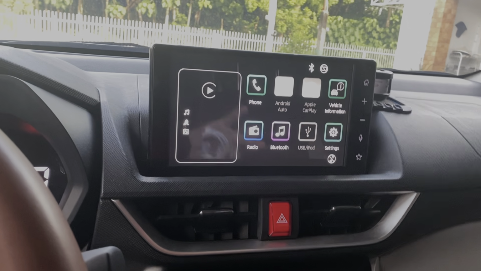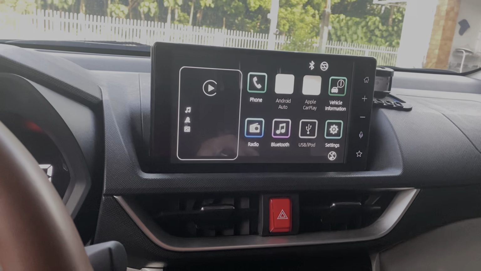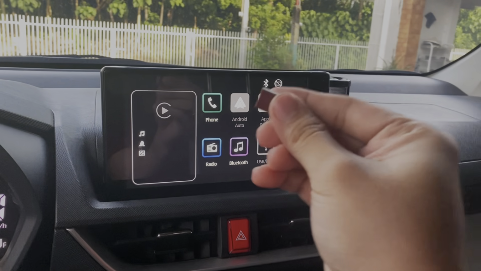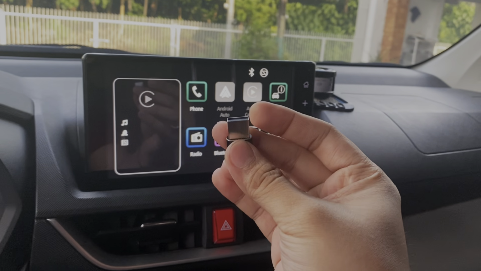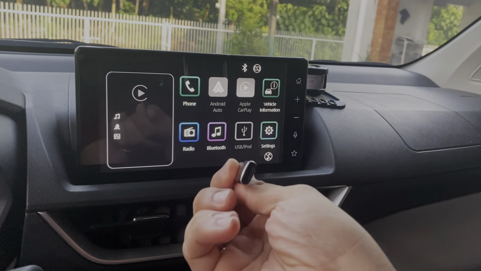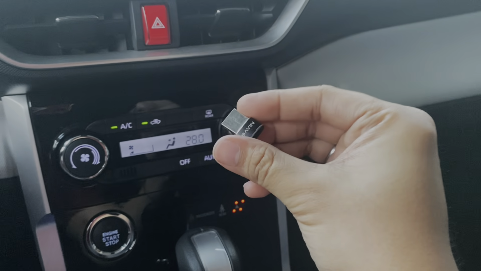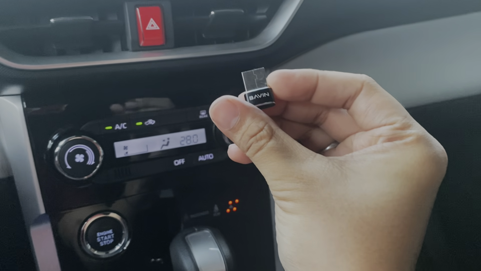Now what most cars have is a USB-A socket on their infotainment systems. Fortunately, you gotta get yourself one of these USB-A to USB-C female adapters. This adapter was able to work for me easily and very effectively. It's from a brand called Bavin.